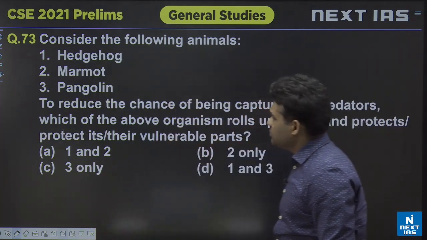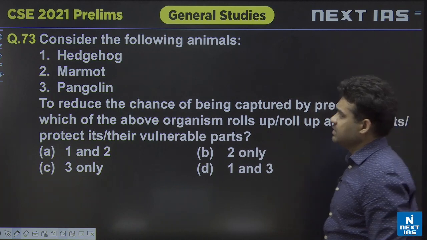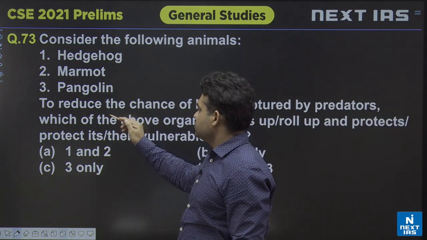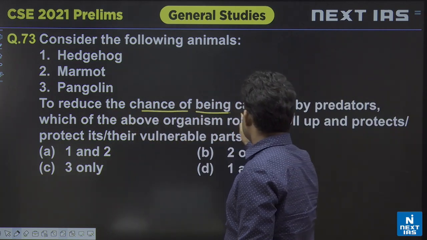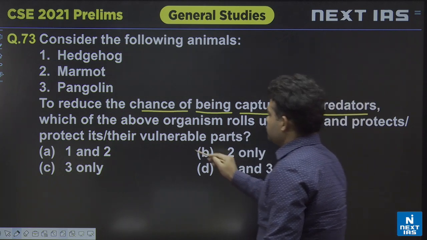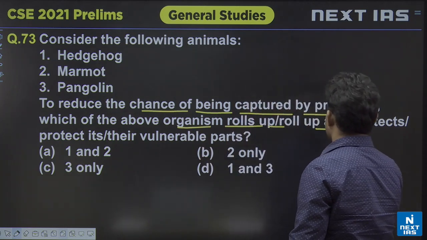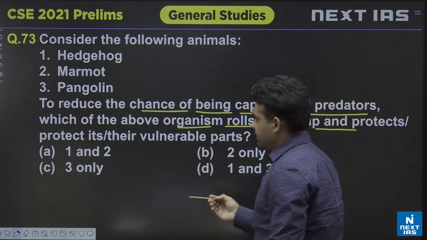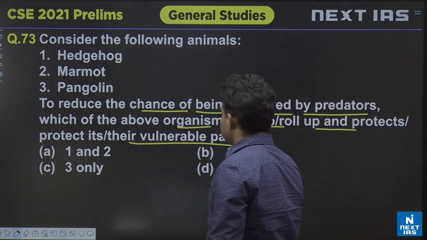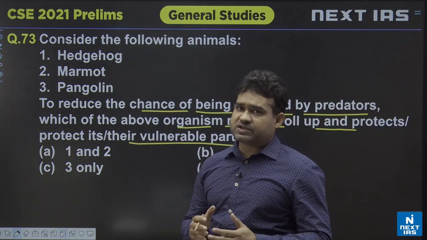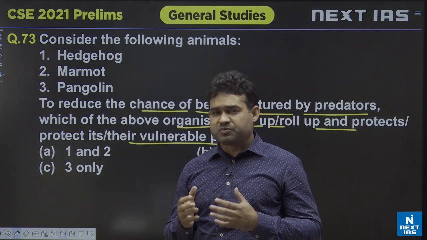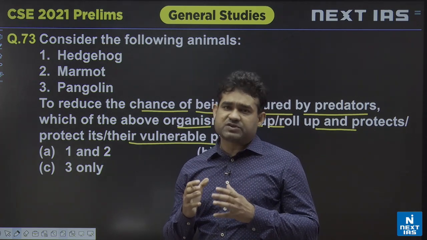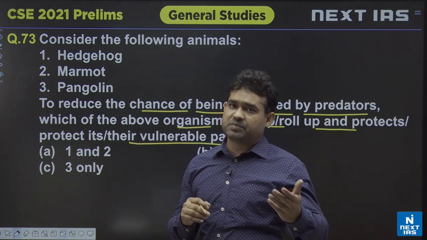Not much to discuss in those questions because they are straightforward. Consider the following animals. The question is: to reduce the chance of being captured by predators, which of the above organisms roll up and protect their vulnerable parts? Here the question is, among them which organisms principally use one of the strategies to be protected from predators.